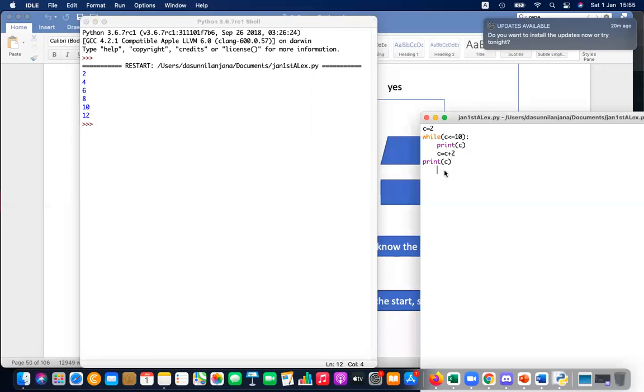So 12 will be printed. So that's what I asked previously. I asked whether in the examination, if they ask what will be the last value of C, it's